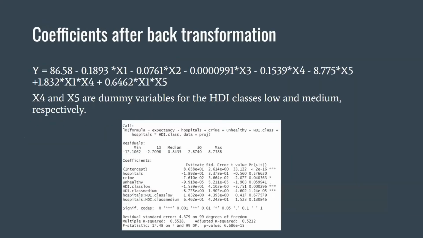We arrived at this model after back transforming. As high HDI was used as baseline, the X4 and X5 variables are dummy variables used to indicate the low and medium classes.